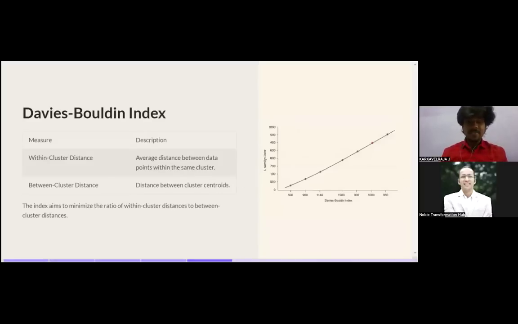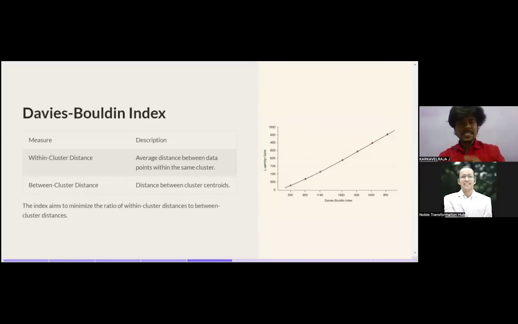Next, we have the Davies-Bouldin index. How does it differ? It is also used to measure the within-cluster distance. In the previous metrics we saw variance, but in this index we look at within-cluster distance and between-cluster distance.